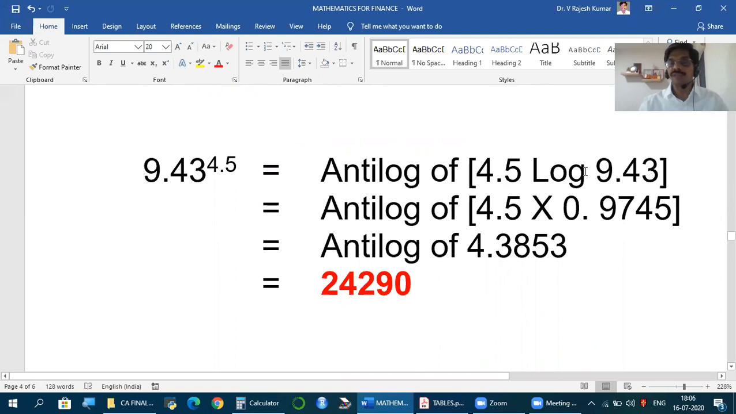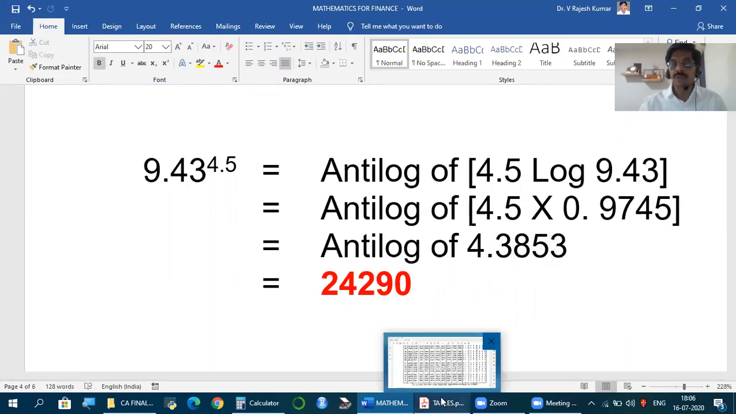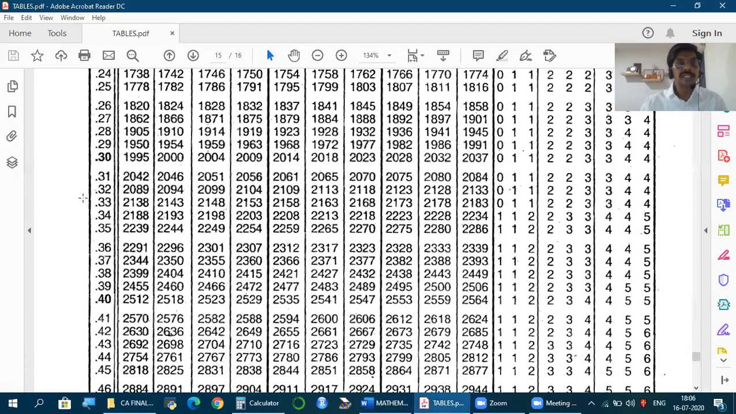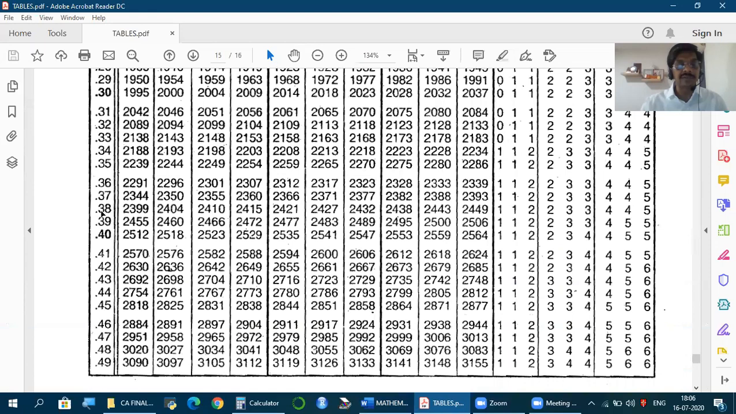Now 4.5 into this gives 4.3853. Now this is not the answer, obviously. You should take its antilog. Now antilog is what we take for the value after the decimal. So for 0.3853, we should find the antilog. So how to find the antilog value for 0.3853? So this is the antilog table. Let's start with the decimal, 0.3853.